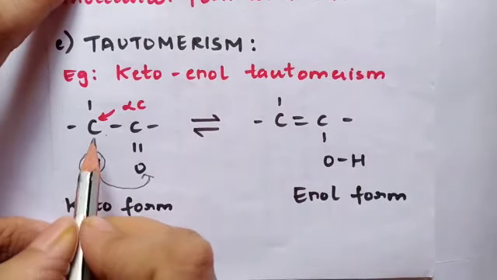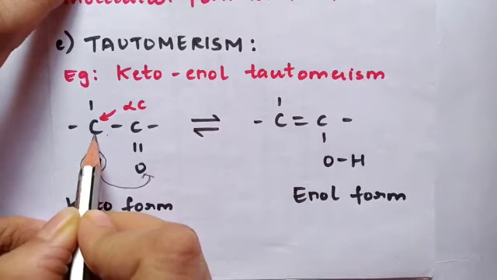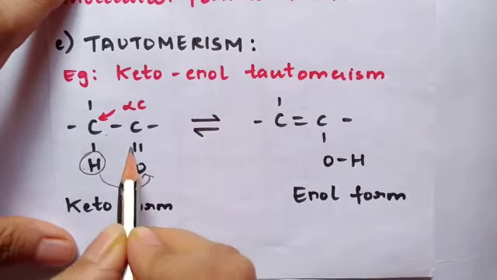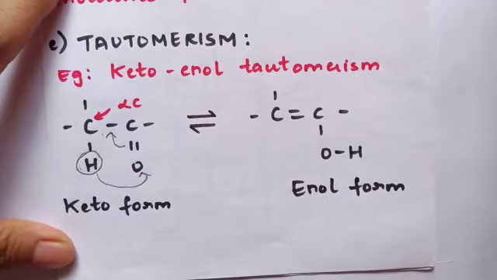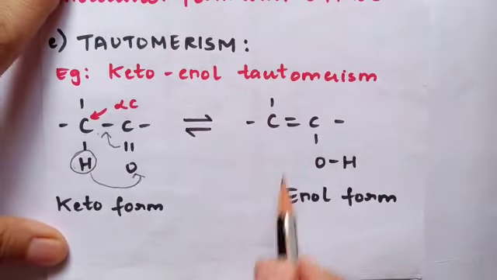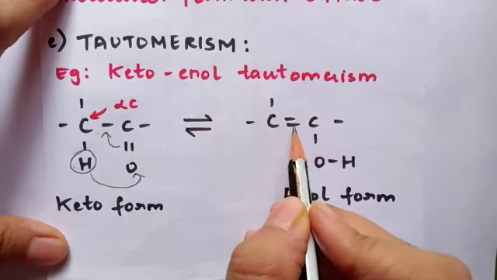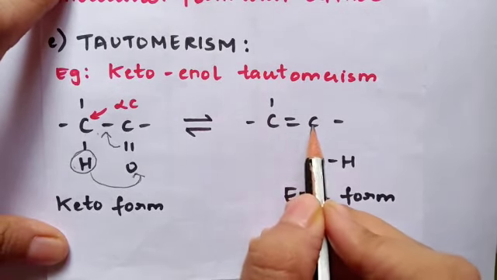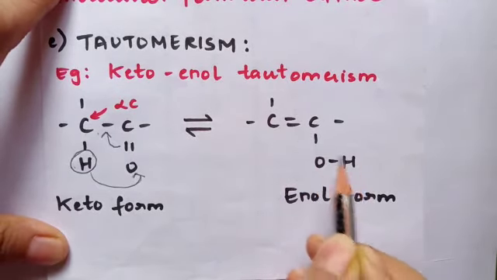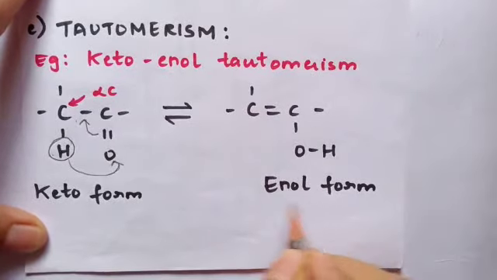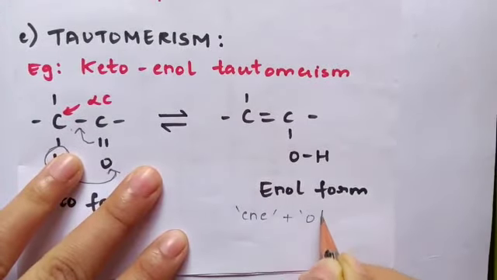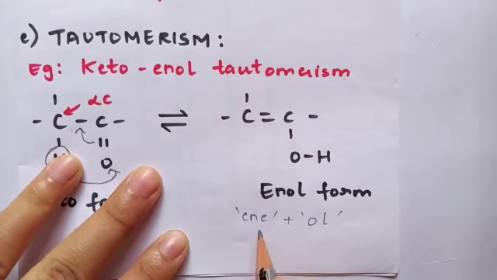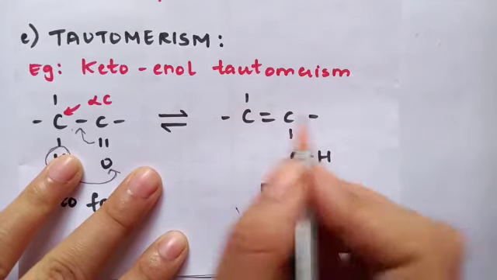Because of that, this carbon has one valency less and this oxygen has one extra bond. That is the reason this double bond will shift over here. And this functional group, where there is a double bond and on the carbon which has the double bond there is an alcohol functional group attached, is known as enol. It is a combination of en plus ol. The last E of en is removed and then enol. So this is your enol.